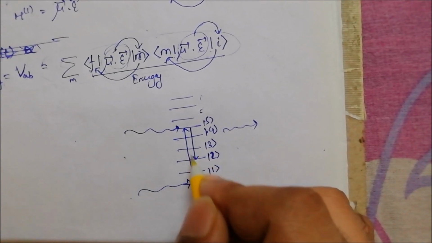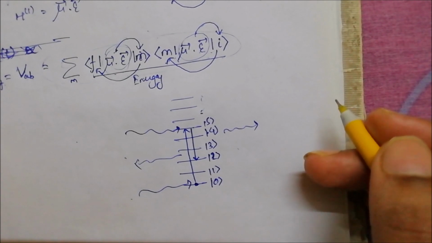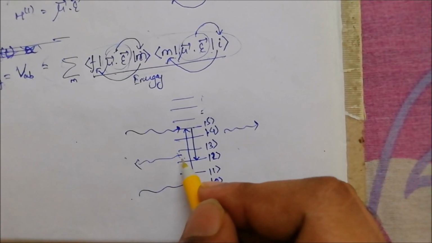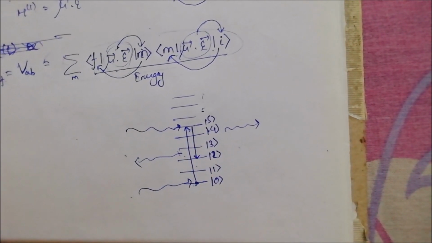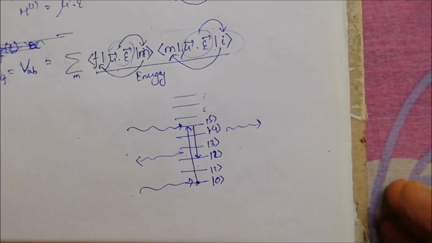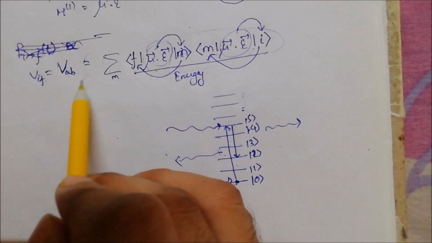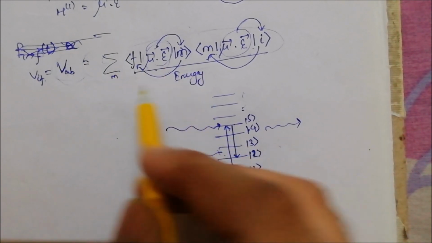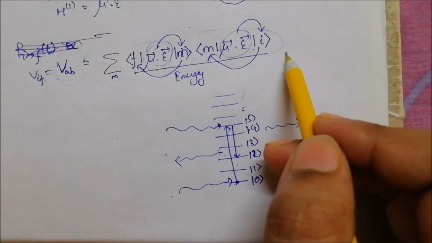So this is absorption, and in this process it's going to emit radiation. So you might consider this as stimulated emission. Whatever it is, it takes 2 steps and you can consider it to be a 2-photon process. So the VAB term is the sum over all such transitions.